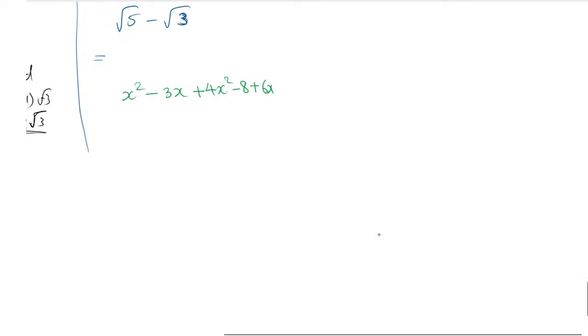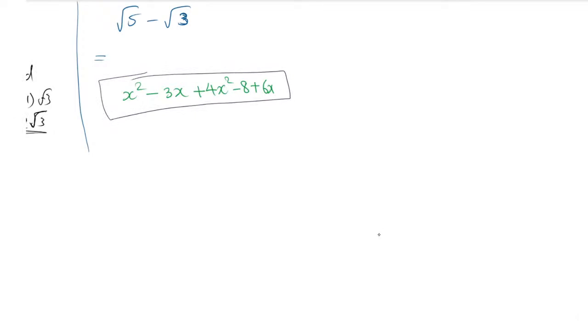Now will you find any like terms in this question? Which are the like terms here? X square minus 3x plus 4x square minus 8 and plus 6x. Here you have to make the like terms, meaning having the same variable and the same power, and bring them to one side. What are the like terms here?